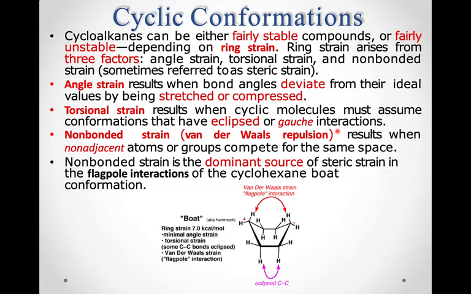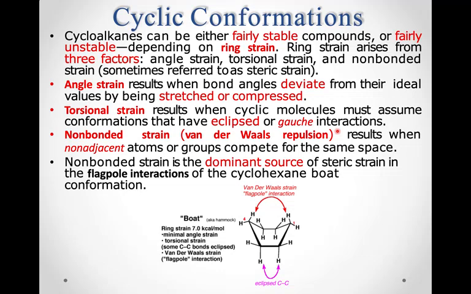Suppose you know that the tetrahedral angle should be 109 degrees 28 minutes, but sometimes bond angles deviate from their ideal values, and this causes the strain, angle strain. Torsional strain results when cyclic molecules must assume conformations that have eclipsed or gauche interactions. Non-bonded strain, or van der Waals repulsion, results when non-adjacent atoms or groups compete for the same space.